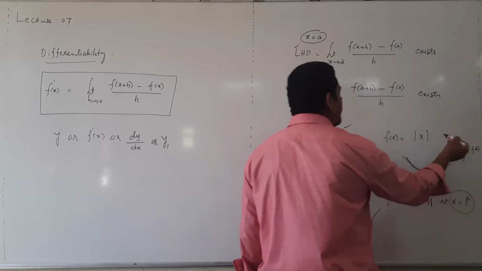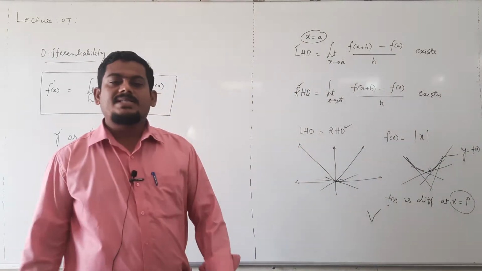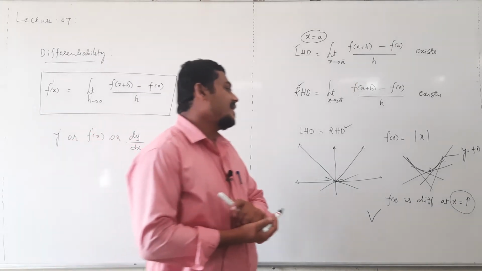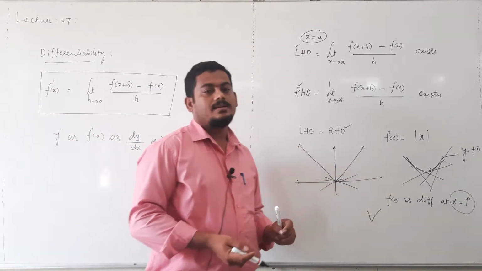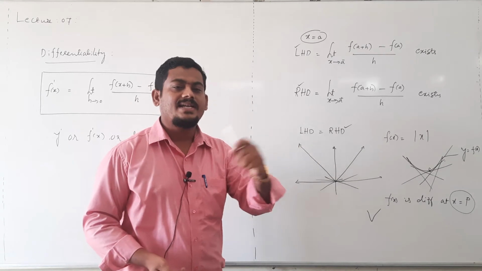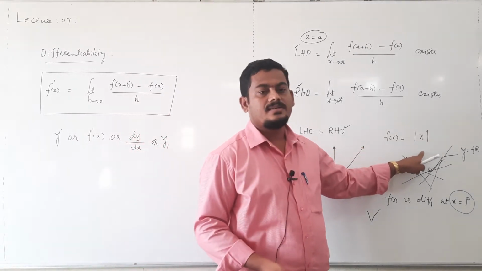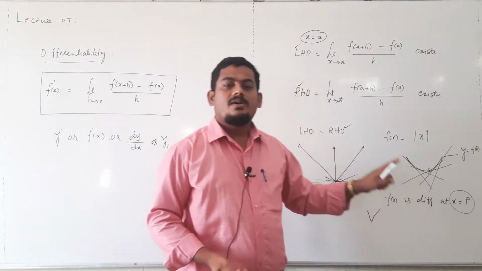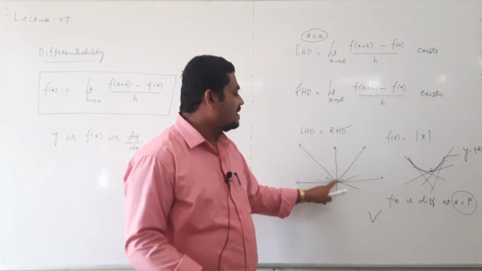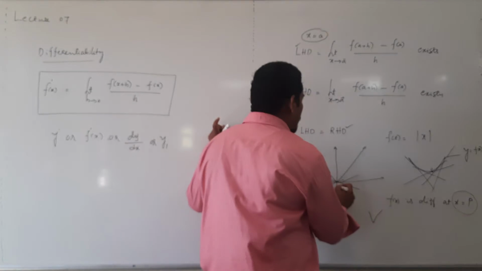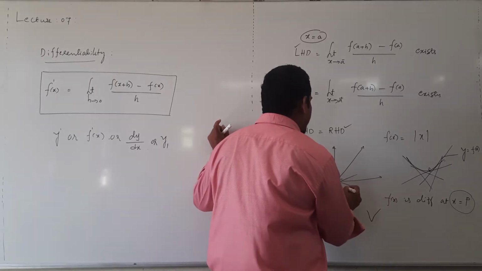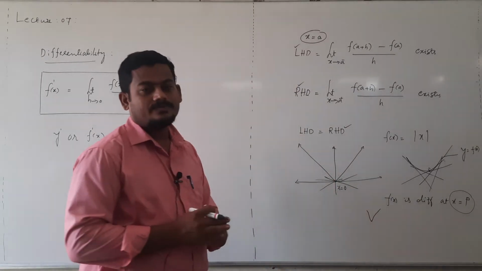Means we can draw a unique tangent at one point. If multiple tangents are possible, then it is not differentiable. In this case, for the modulus function, for mod x we can draw more than one tangent at x equal to 0, so this function is not differentiable at x equal to 0.